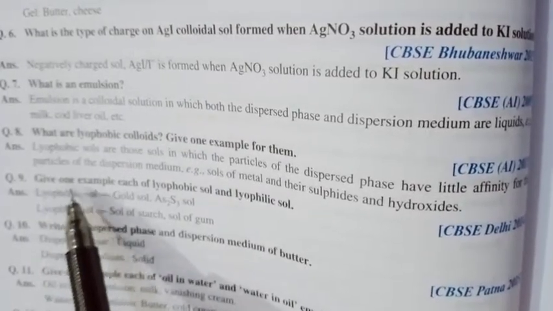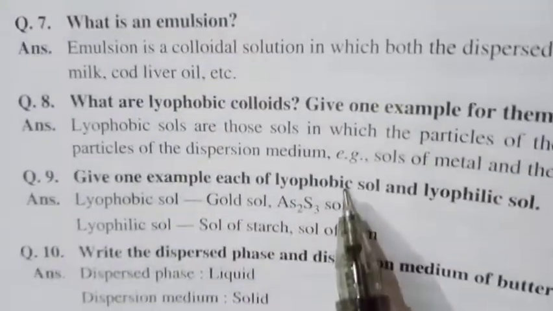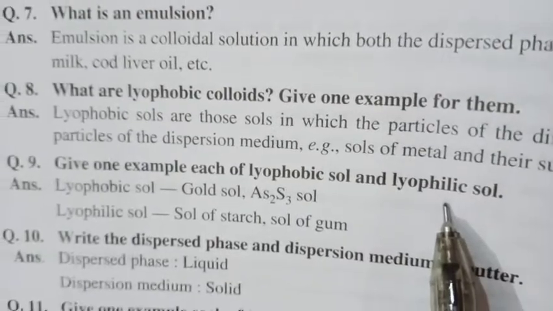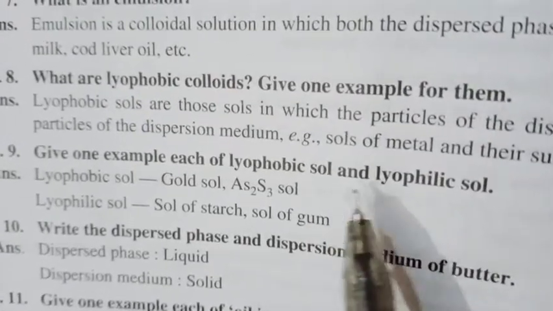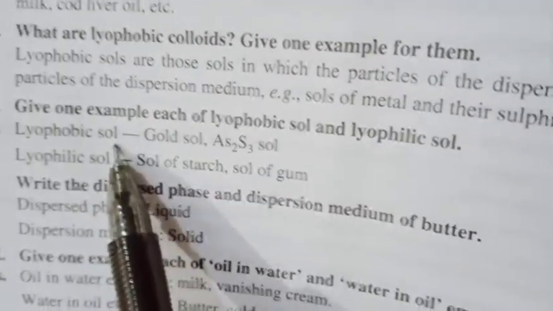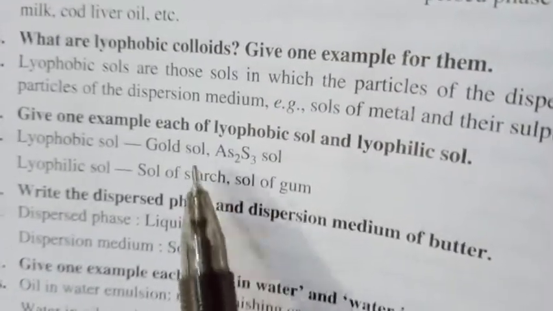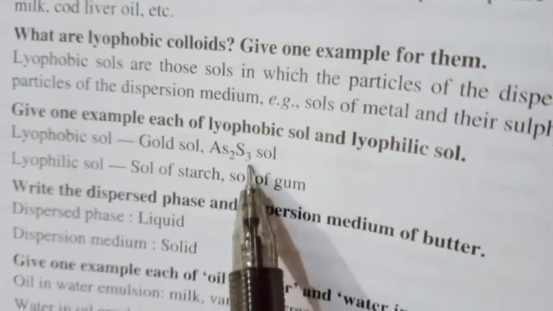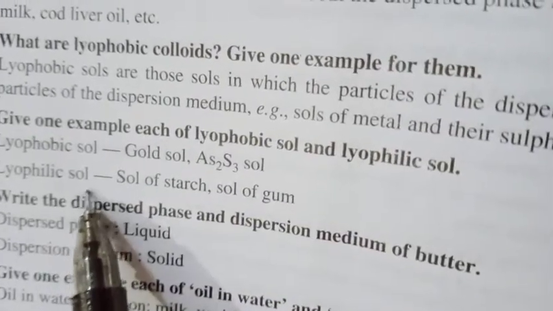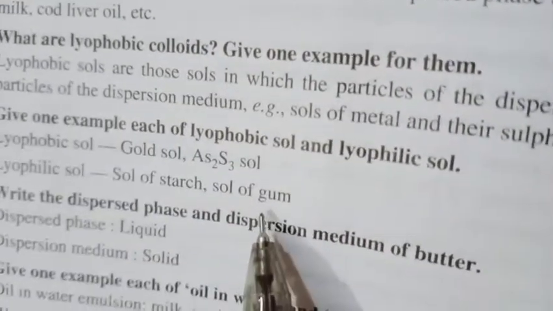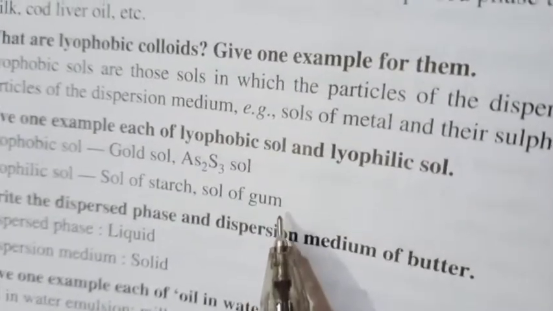Next question is give one example of lyophilic and lyophobic sols. For colloidal solution we also use term sols. Lyophobic sols, the typical examples are gold sol and arsenious sulfide sol. And for lyophilic it is starch sol, colloidal solution of gum, colloidal solution of protein, etc.